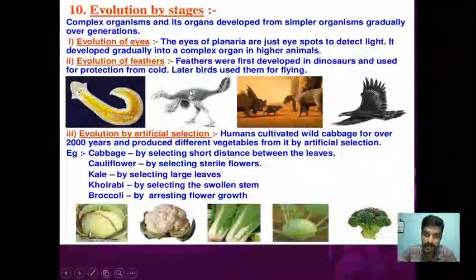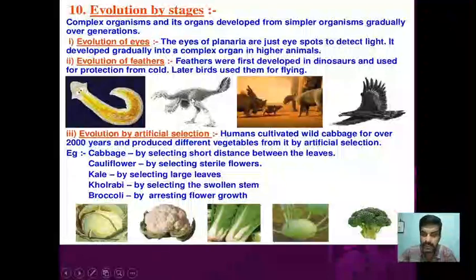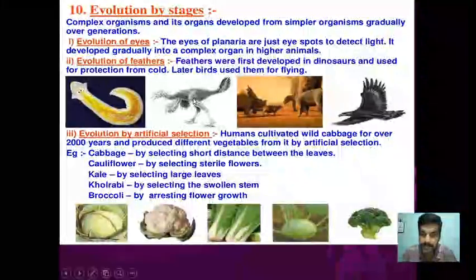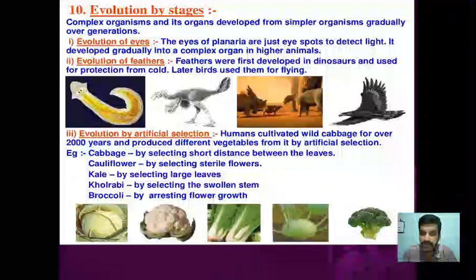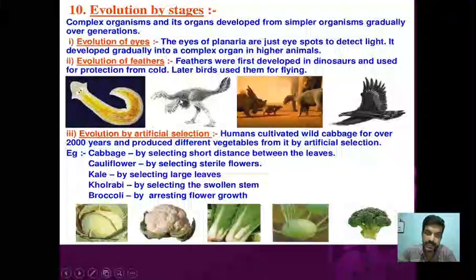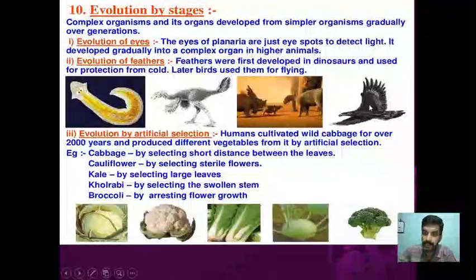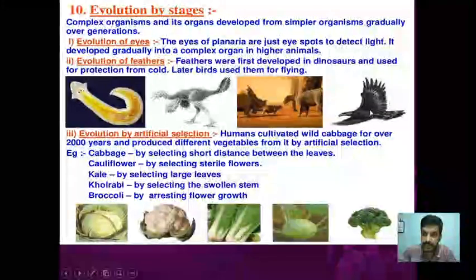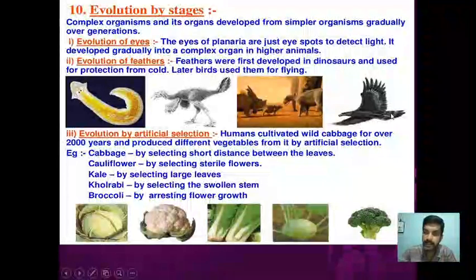Or for example, the evolution of feathers. As we know, there is one theory that birds evolved from smaller reptiles like dinosaurs. Say, for example, there is a dinosaur which has rudimentary wings. That means they are not used for flight. But over a period of time, some of these evolved and became a bird having a proper wing and feathers, and thereby they could fly.